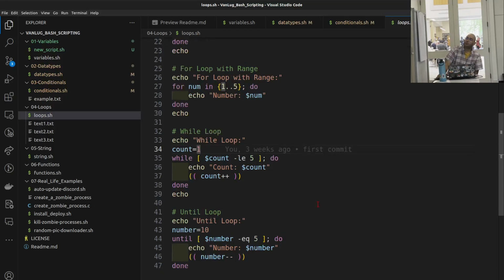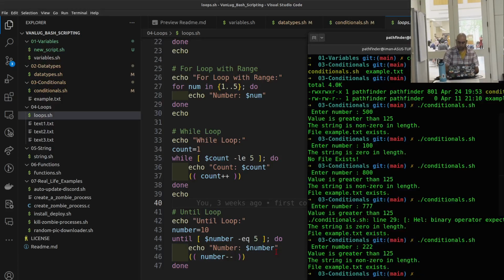And the until loop, for example, starts from 10. It says until the number is equal to 5, do this, and it keeps printing until it gets to the 5. Yeah, so let's just run, oh, sorry, here.